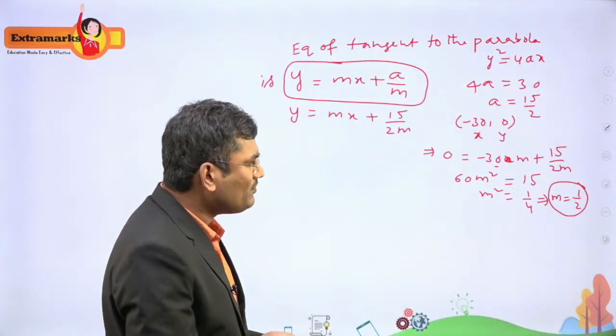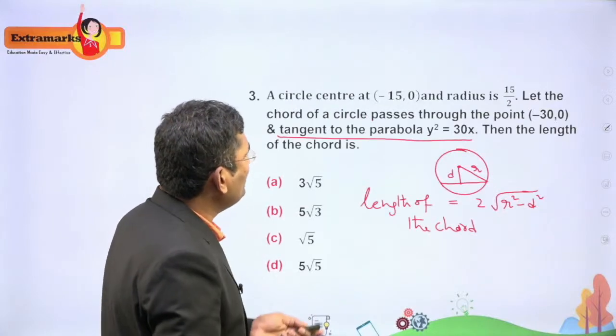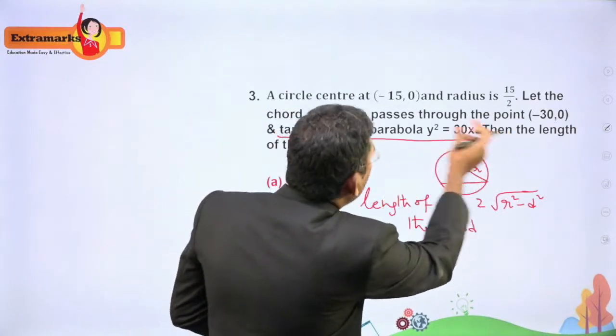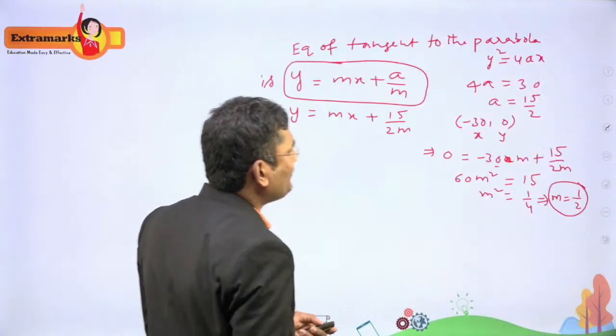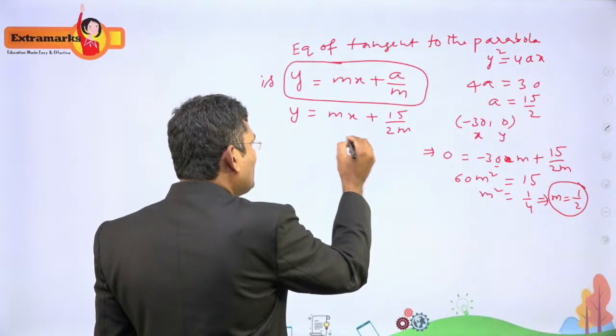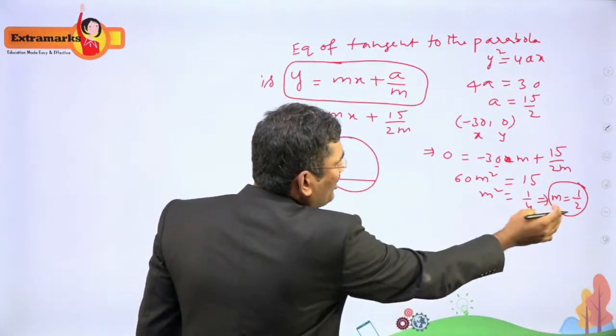One is the positive slope, positive m, and one is the negative m. We will take the positive m and use the other information. Here they have given a circle centered at (-15, 0), radius is 15 by 2. Now I am drawing the circle. So this is the chord. Let this be the chord, and the chord is what?